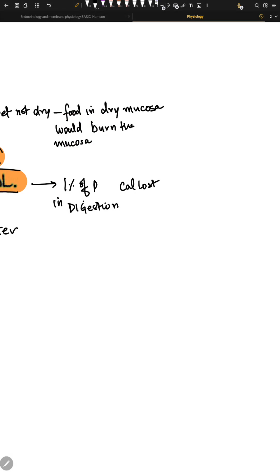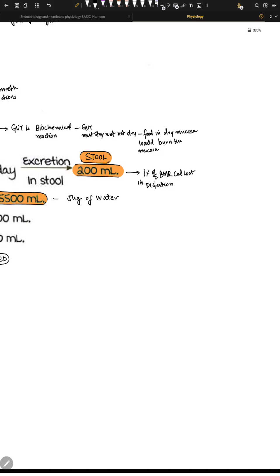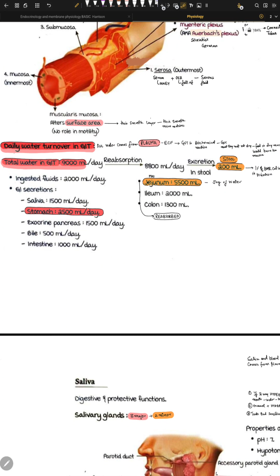B, what did I write? BMR. BMR means basal metabolic rate. Calories are lost in digestion, okay? So it's very, very efficient, okay? So that's the concept, right?